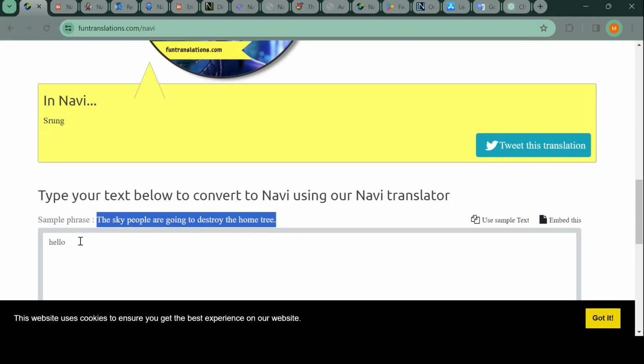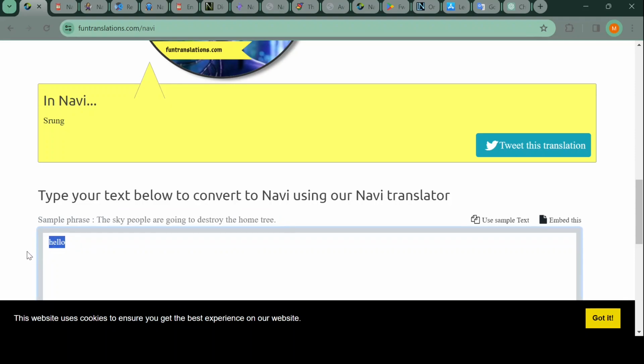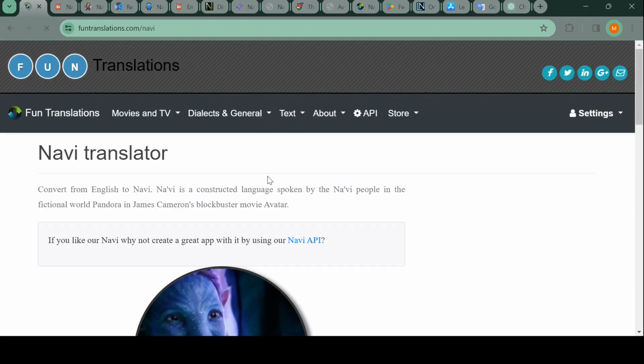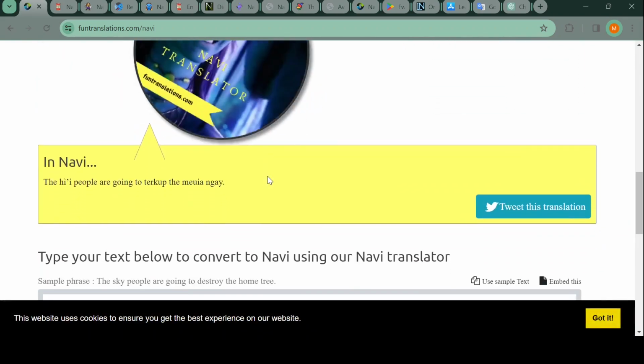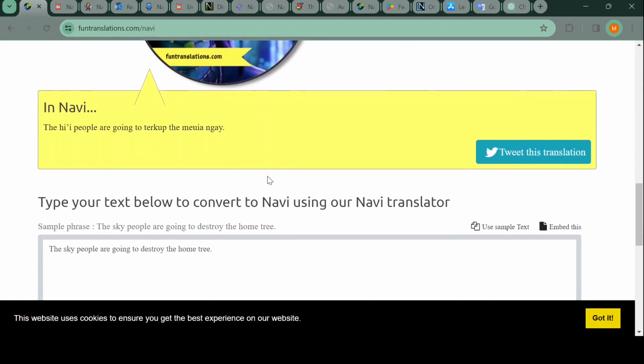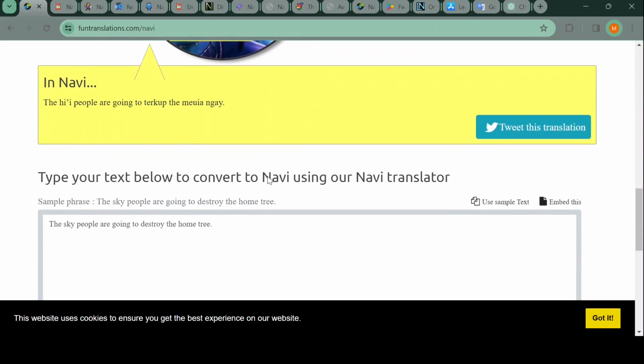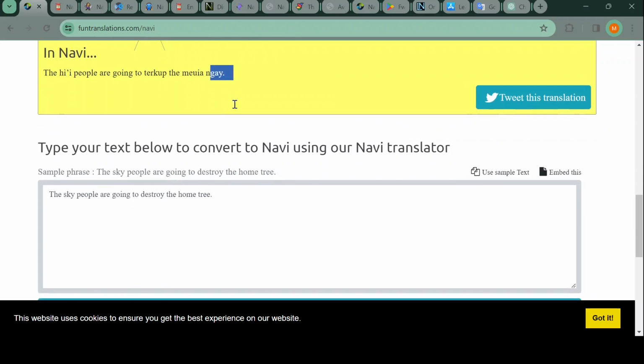Some translators actually can do that. They find words in a dictionary, but this one cannot. Let's try the test phrase. The Hi'i people are going to Terkup de Meuyangai. I think I don't need to tell you that this is nonsense. Hi'i means small, so Hi'i people, small people. And of course, grammatically that doesn't work, and of course there's an English word in there. Terkup is die. Meuyangai, honor, true.